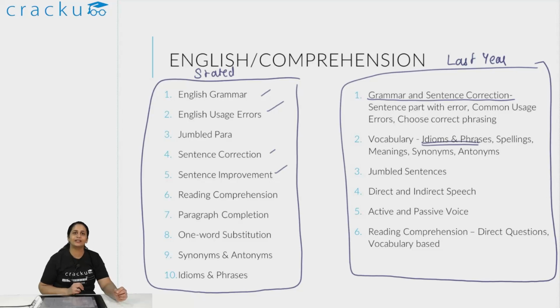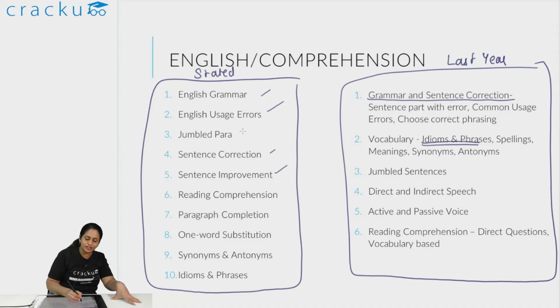But basically try to word it out, try to sound it out, and you would get to the correct spelling. Meanings is basically meanings of the word. So it's plain vocabulary. What is the synonym? What is the antonym? So a lot of vocabulary questions are there. Grammar and vocabulary is more than 50% of the English comprehension section.